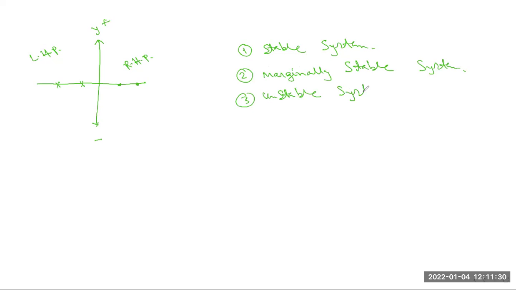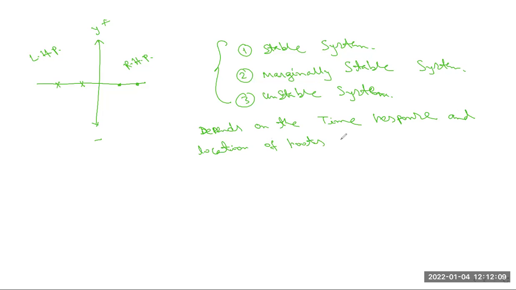Okay, so these three types of systems are basically classified depending on the time response and the location of the roots of the characteristic equation.